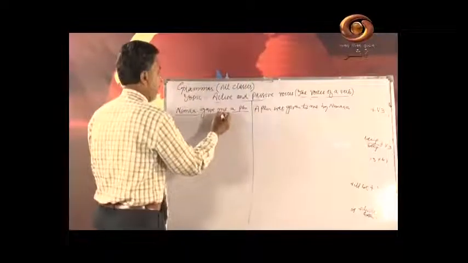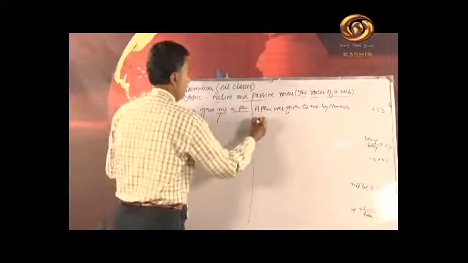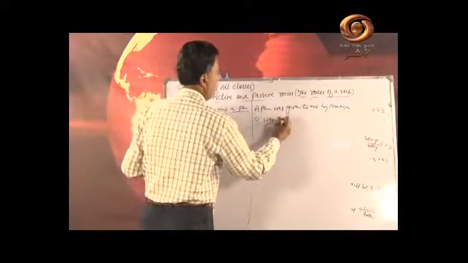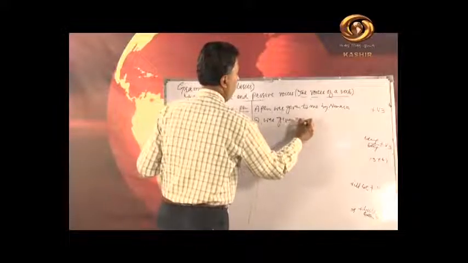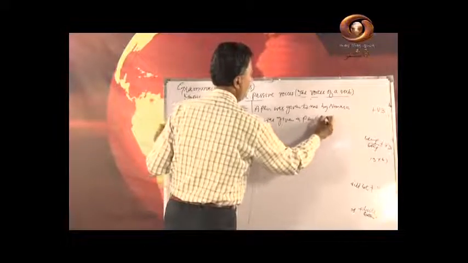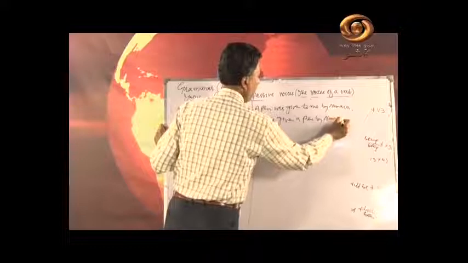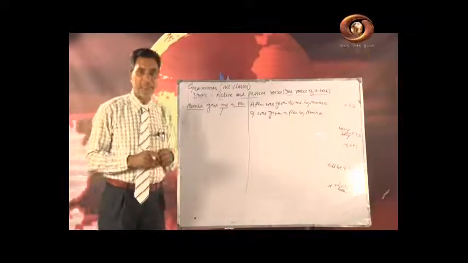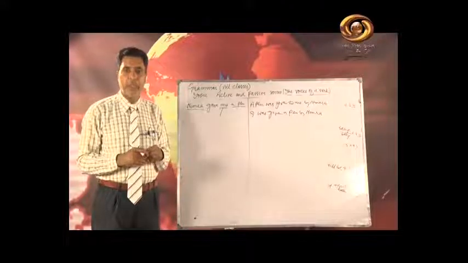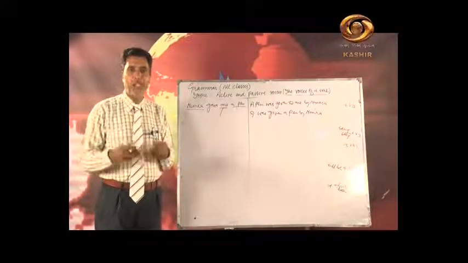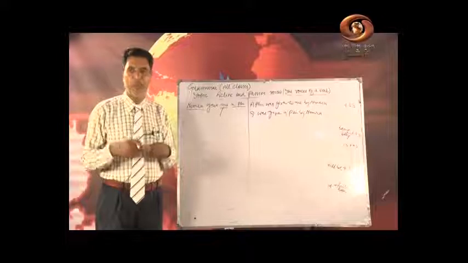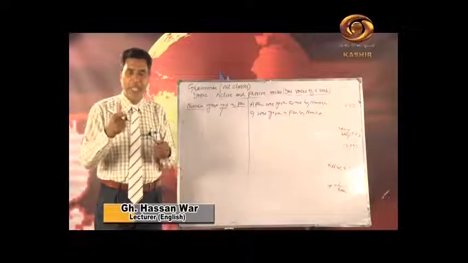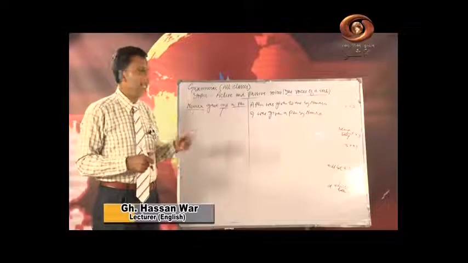Second, if I take this object as the subject, I was given a pen by Nimra. So no doubt there are some more rules for it, but the time does not allow me to go further. So inshallah, if I get a chance to come once more for you, I will discuss other things also. Thank you very much.